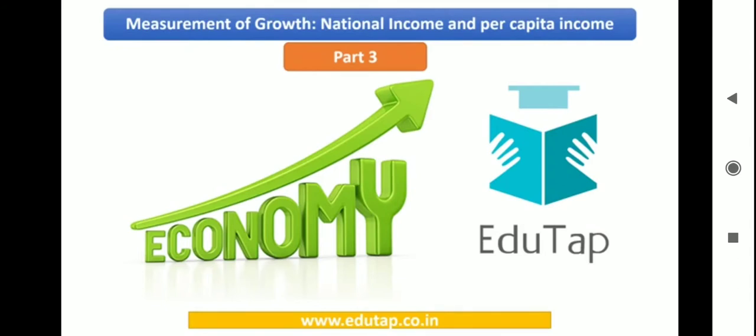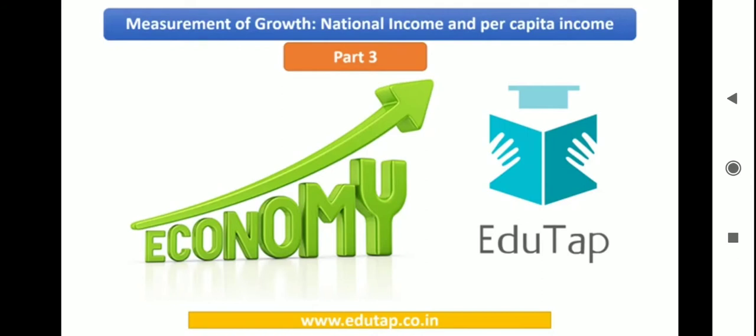We also had a discussion that initially the GDP was calculated at factor cost and now it is being calculated at market price. So what is the significance of this change? How the consumer end is given importance, right? So all these things we had seen.